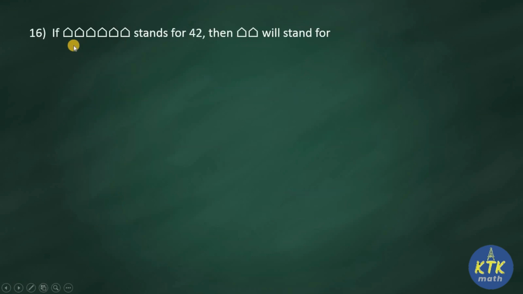We'll move on to next one, question number 16. If 6 symbols stands for 42, then 2 symbols will stand for. So again it's a pictograph question. Your options are 16, 21, 14 and 12. So try to identify the answer.